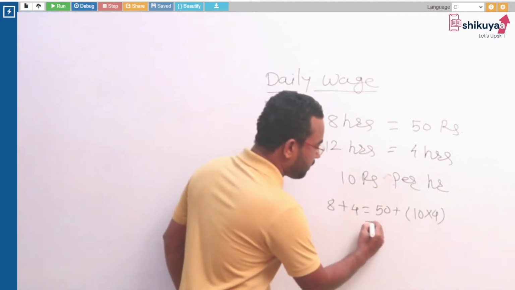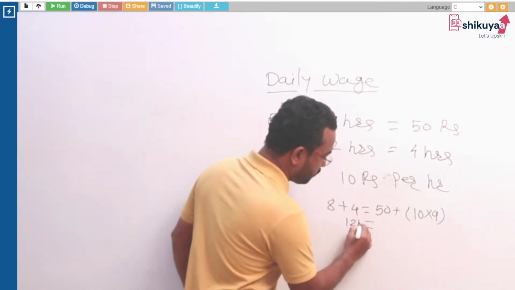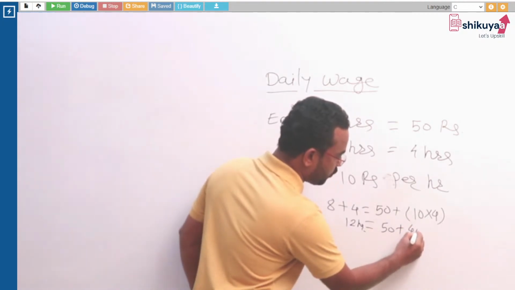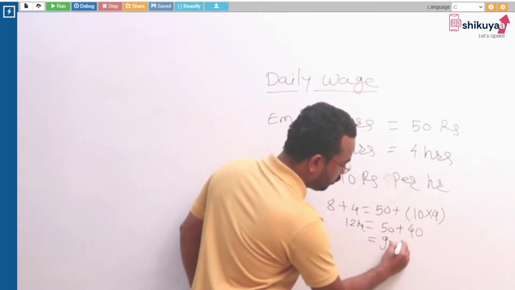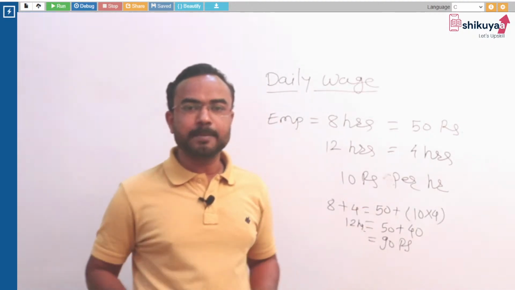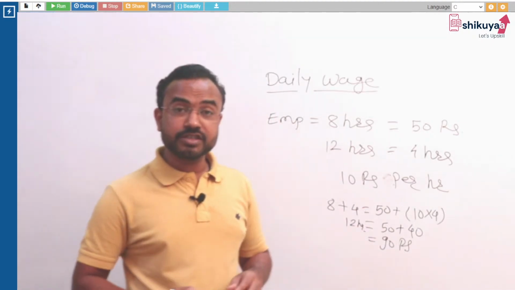Now what will be the remuneration? 12 hours remuneration will be 50 plus 40 equals to 90 rupees. Okay, this is very simple. This is a very simple example of daily wages.